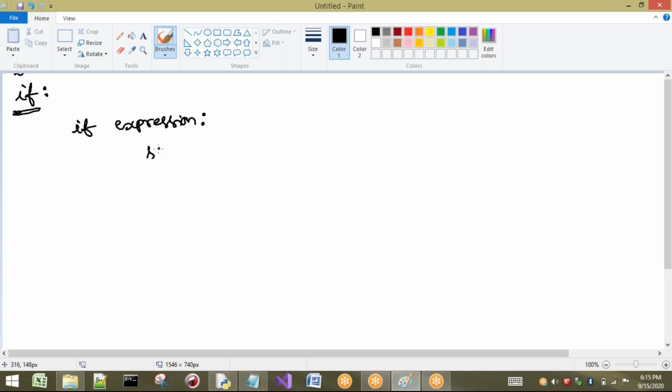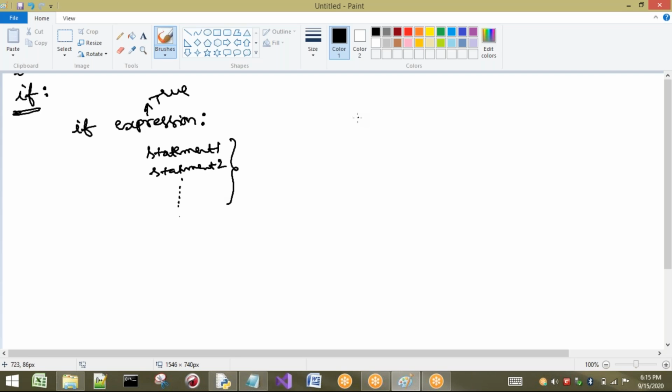So what should I write here? If you have multiple statements, I can write statement 1, statement 2, and so on. If you want, you can write n number of statements. But these statements will be executed only if this expression is true. If this expression is not true, none of these statements will be executed.